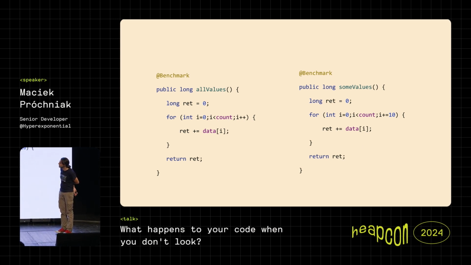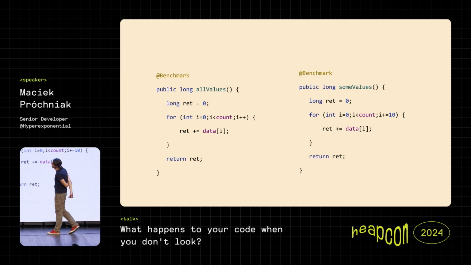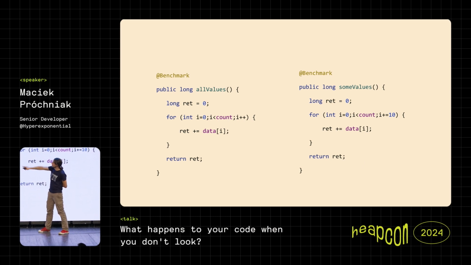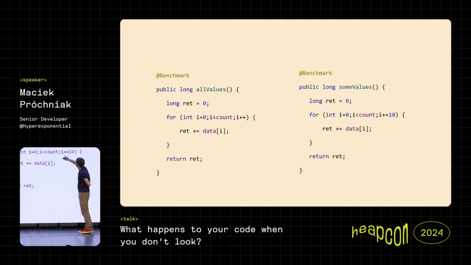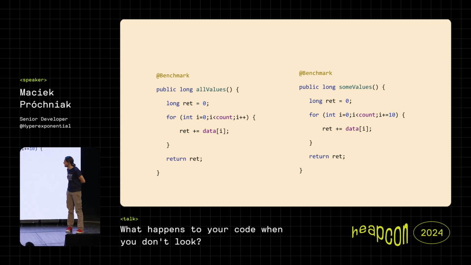And this is yet another, a bit more interesting example. So we have a stupid loop. We have an array somewhere. We iterate over it, and we increase the counter. Basically, we sum stuff in the array. And here, we iterate through all the values in the array. And here, we take only 1/10, right? So each tenth element is taken. So naturally, you would think that this should perform more or less 10 times faster, right?